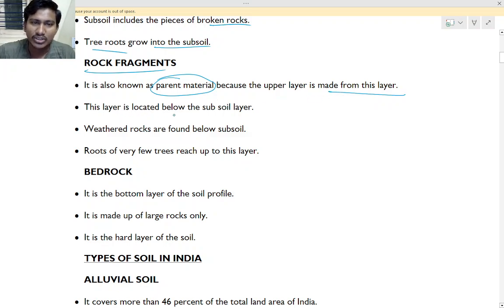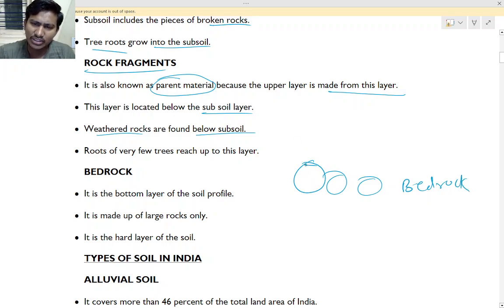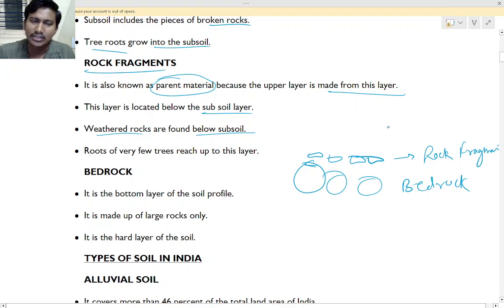This layer is located below the subsoil layer. Bigger rocks below are the bedrock. When those rocks break away little by little, these small pieces become rock fragments, or parent material.